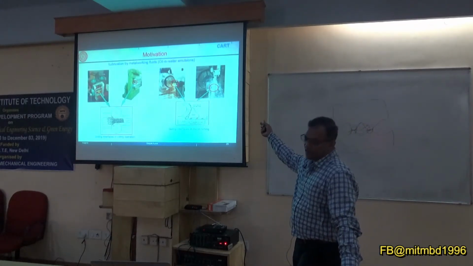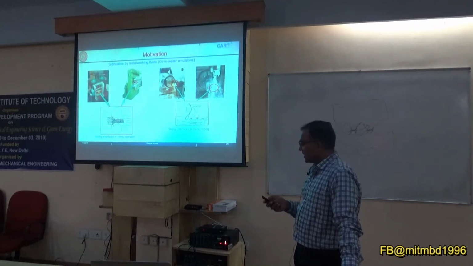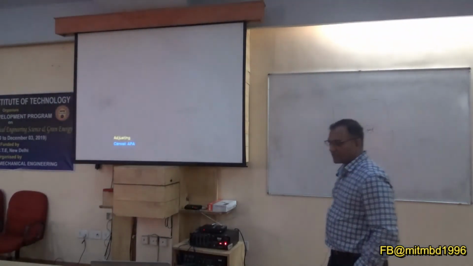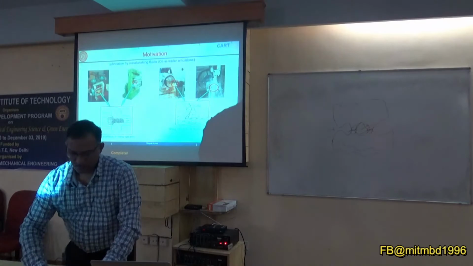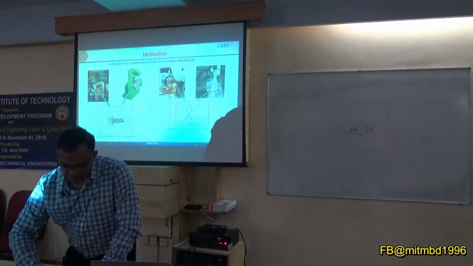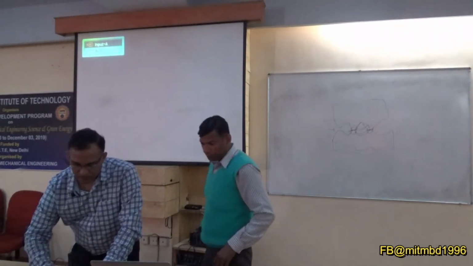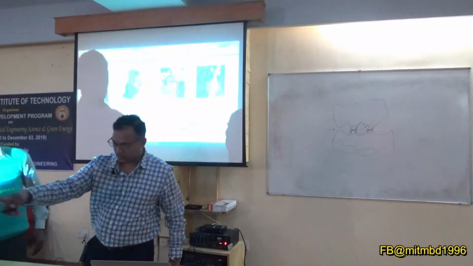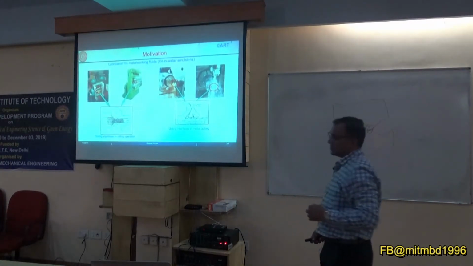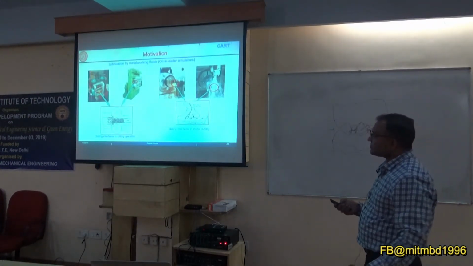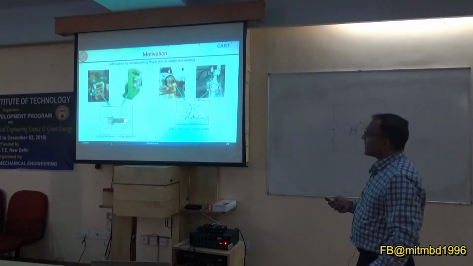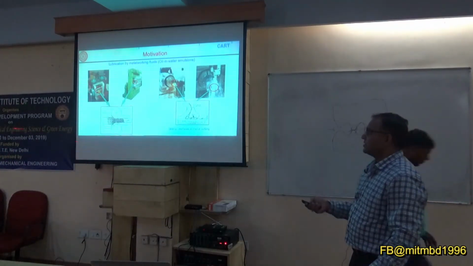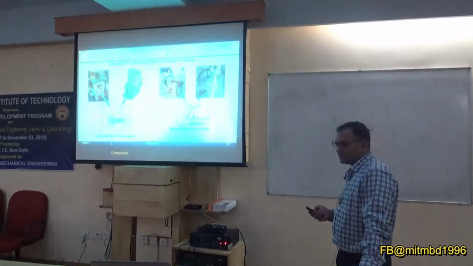That is the water in oil emulsion. If you see here, this is kind of rolling, so the level of plastic deformation is very high and heat generation will be very high.